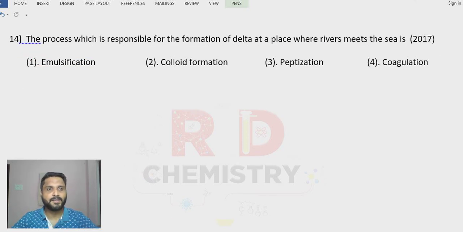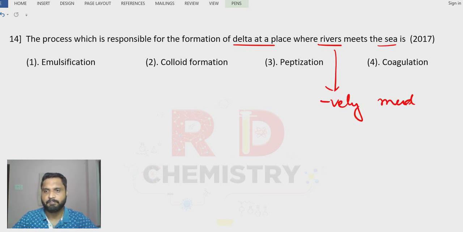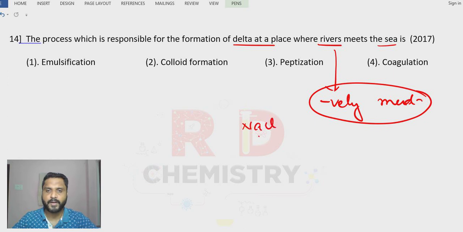Question number 14. The process which is responsible for the formation of a delta at a place where a river meets the sea. River water contains negatively charged muddy particles. Now when they come in contact with the sea, the sea contains electrolytes like sodium chloride and calcium chloride. What will happen? These negatively charged colloidal particles are neutralized by the sodium ions and the calcium ions. Therefore, coagulation takes place, precipitation takes place. Therefore, the answer is option number 4.